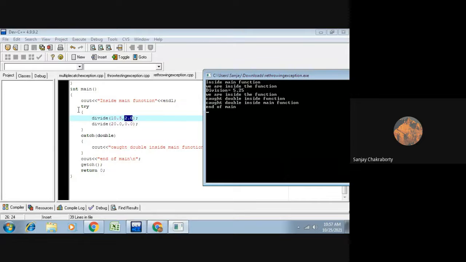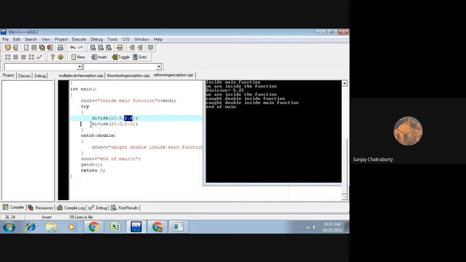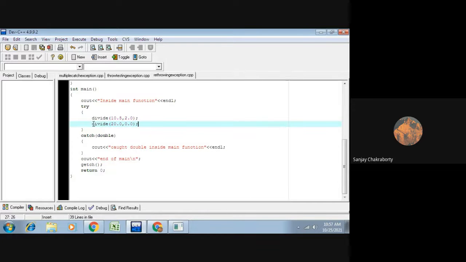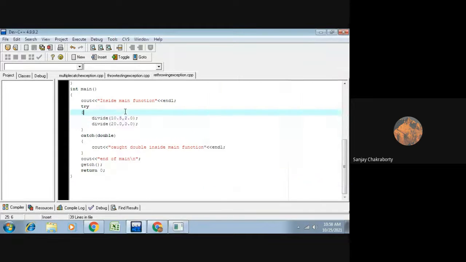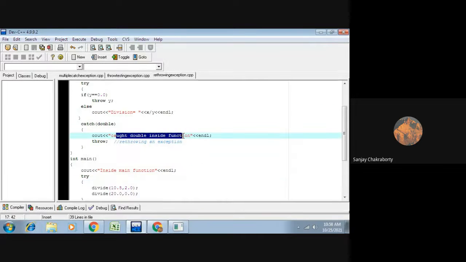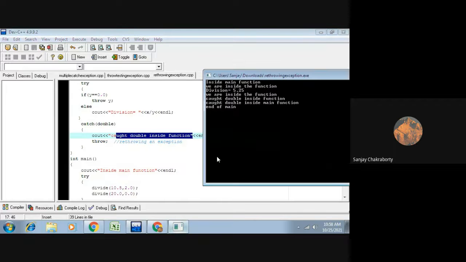Now again we are inside the divide function, because the second divide function will be called, and for the second divide function it will generate an exception because y is 0.0. So it will create an exception, a double inside the function. Now within this catch handler there will be another throw of exception, so rethrowing an exception.